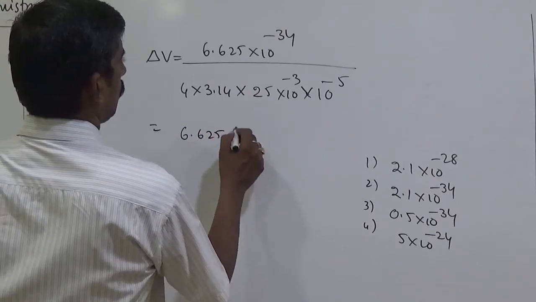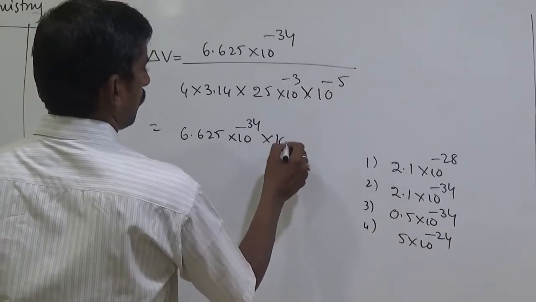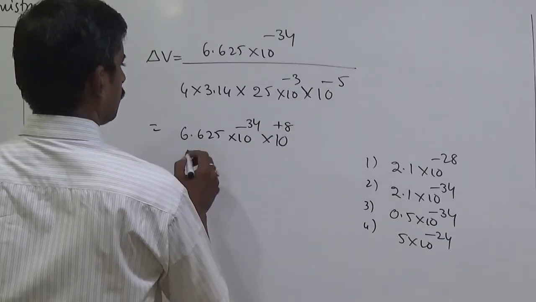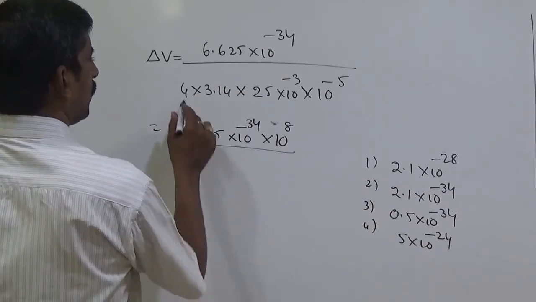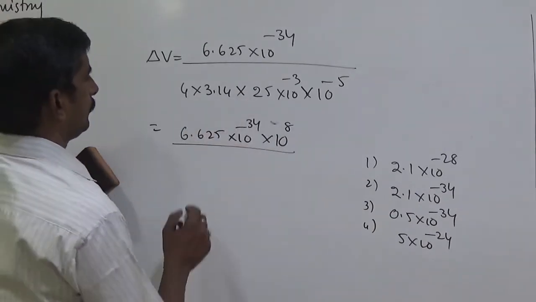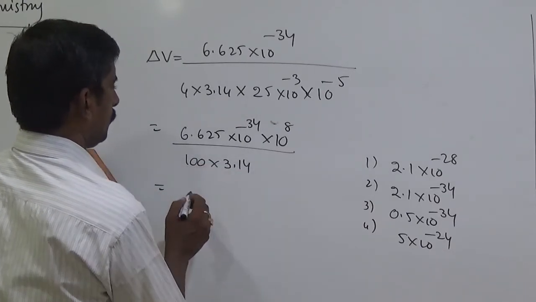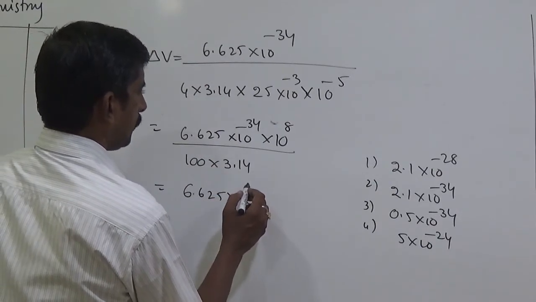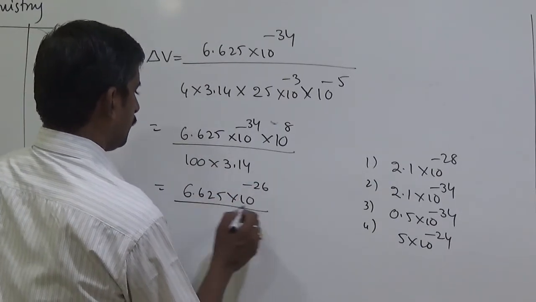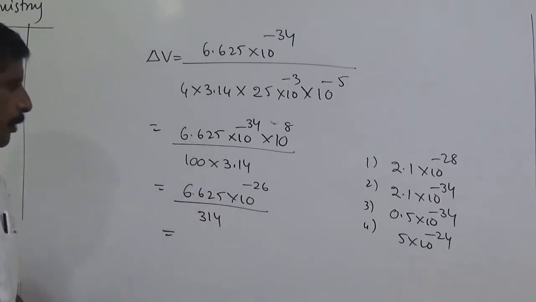6.625 into 10 to the power of minus 34 into 10 to the power of plus 8, divided by 25 into 4, 100, 100 into 3.14. That gives 6.625 into 10 to the power of minus 26 by 314.